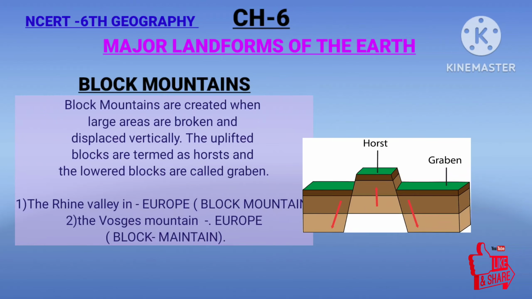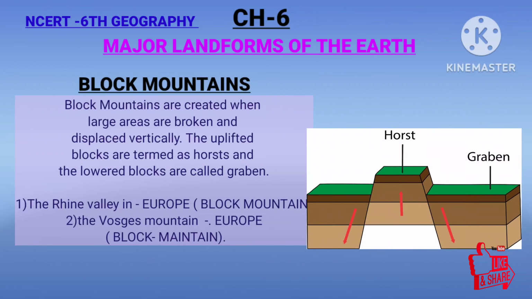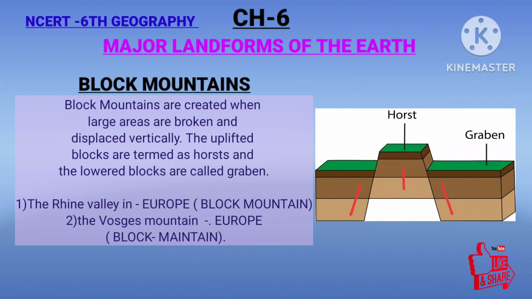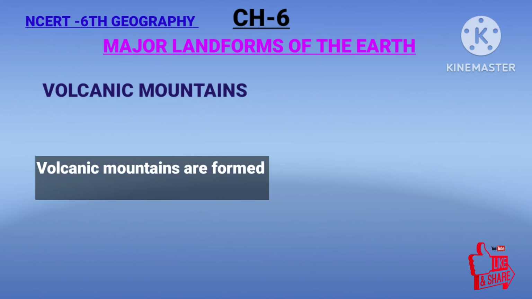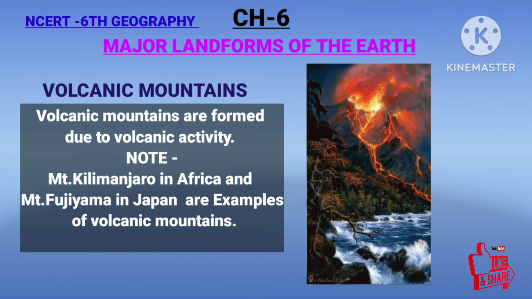The block mountains. The block mountains are created when large areas are broken and displaced vertically. The uplifted blocks are termed horst and lowered blocks are called graben. The Rhine Valley in Europe and the Vosges mountain in Europe are block mountains. Volcanic mountains. The volcanic mountains are formed due to volcanic activity. Mount Kilimanjaro in Africa and Mount Fujiyama in Japan are examples of volcanic mountains.